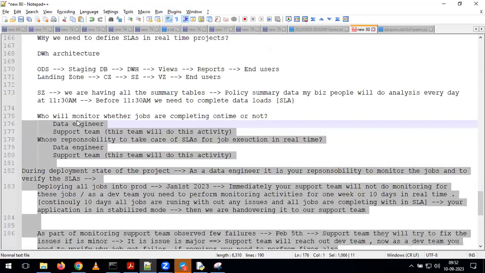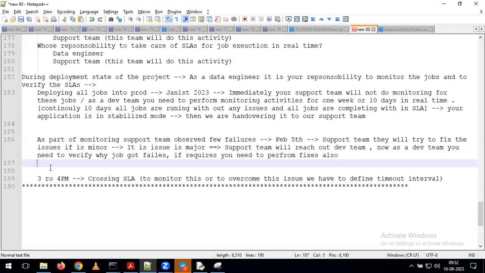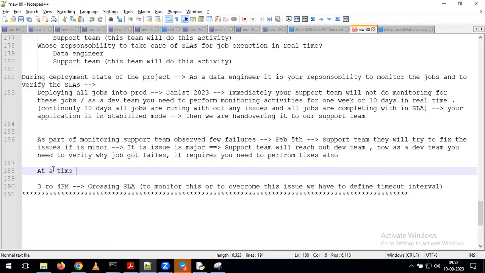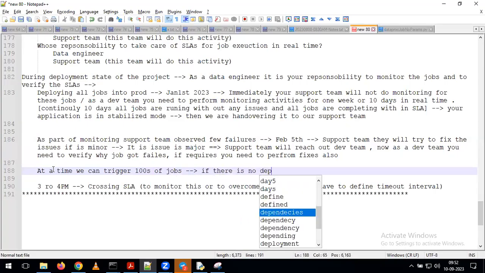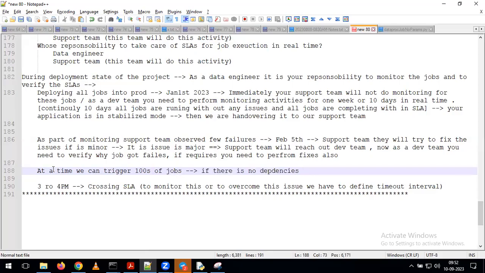Sir, can we give the same time to two different jobs? Yeah, we can do the same time. See, in real time, at a time, we can trigger hundreds of jobs. But we can trigger them at a time only if there are no dependencies. If there are no dependencies between the jobs, then you can trigger multiple jobs depending on your requirement.